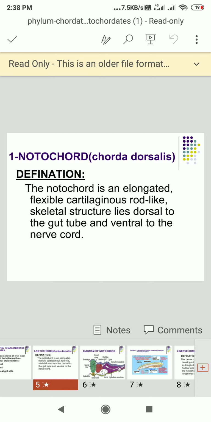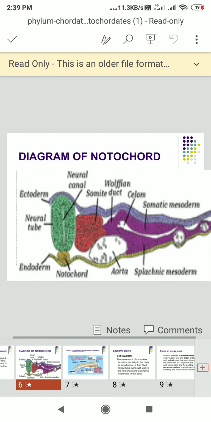The notochord is an elongated, flexible, cartilaginous, rod-like skeletal structure that lies dorsal to the gut tube and ventral to the nerve cord. The diagram of the notochord shows the notochord, endoderm, ectoderm, neural canal and mesoderm.